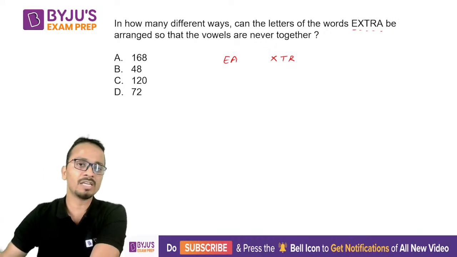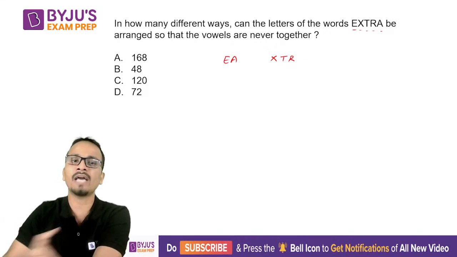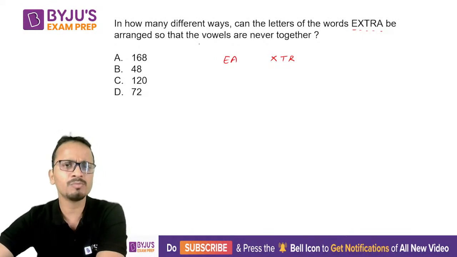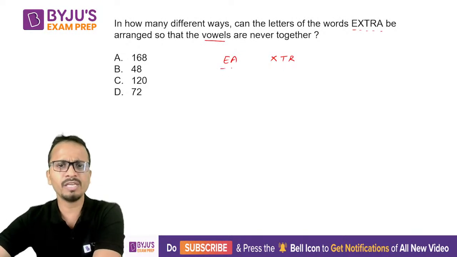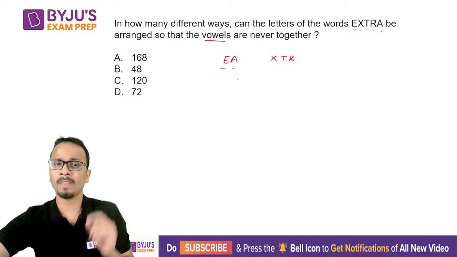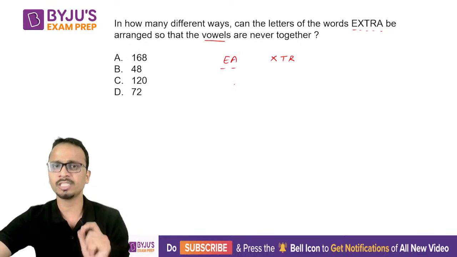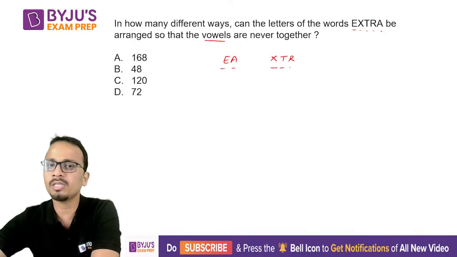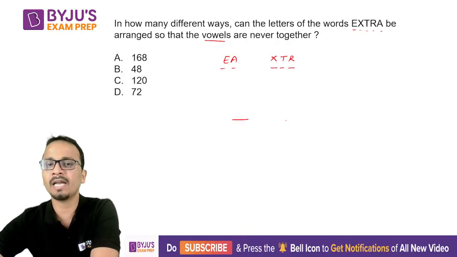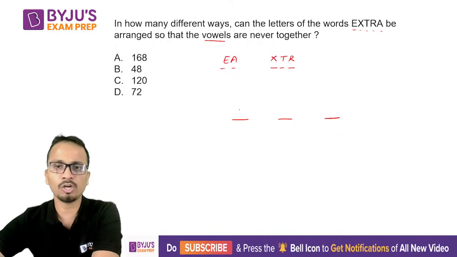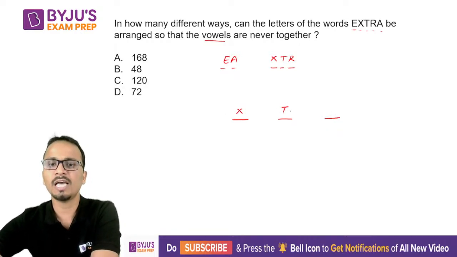So what I have done is I have separated vowels and consonants because the condition in front of us is we have to arrange them so that the vowels are never together. All right. Now we need to separate all the vowels. So in this type of question, what do we do? If the condition is that the vowels are never together, first of all, pick up all the 3 consonants and arrange them at 3 places. Okay, so I'll pick up 3 consonants X, T, and R.